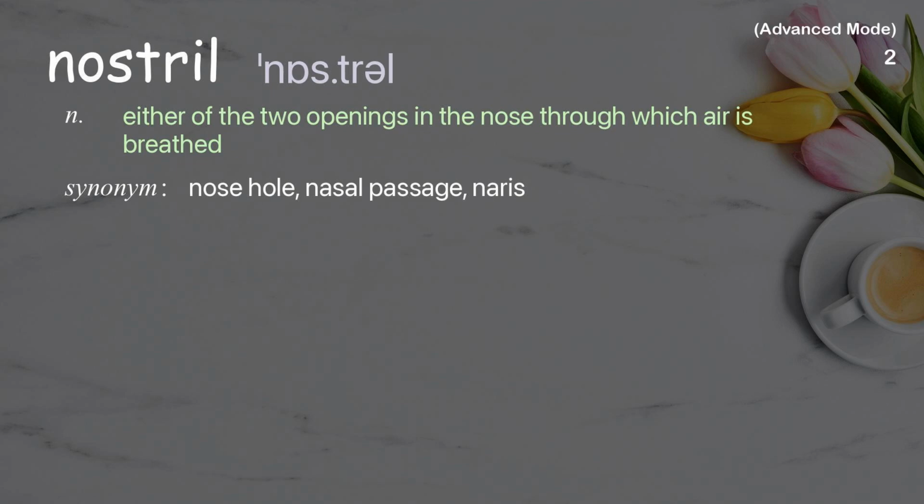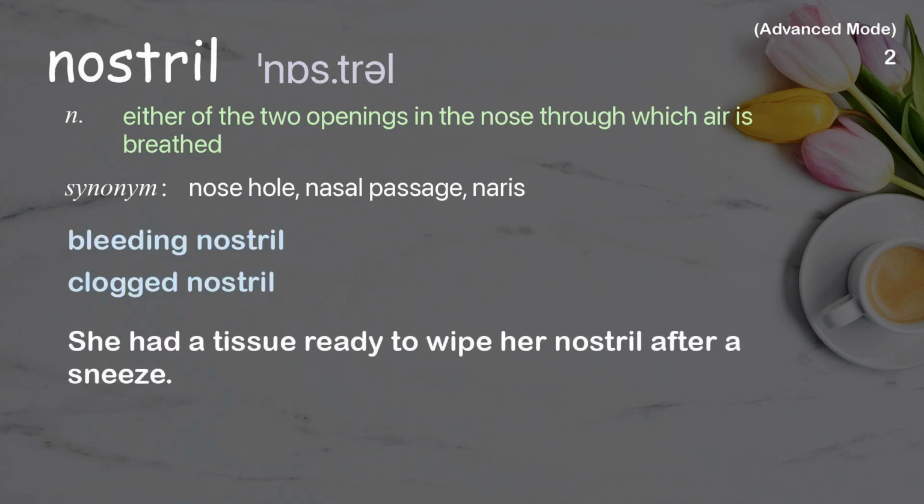Nostril. Either of the two openings in the nose through which air is breathed. Examples: Bleeding nostril, clogged nostril. She had a tissue ready to wipe her nostril after a sneeze.